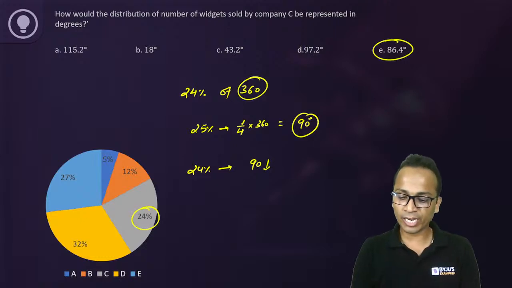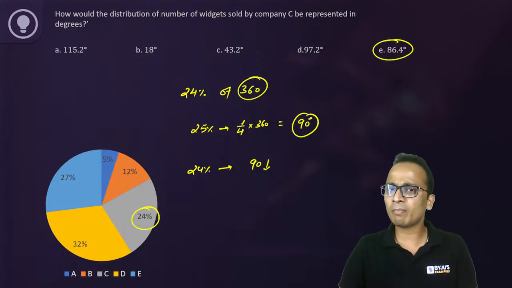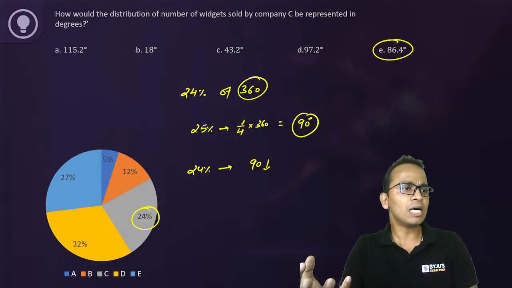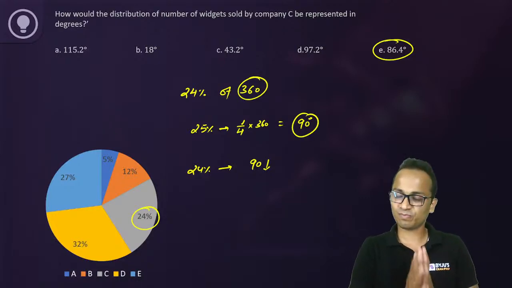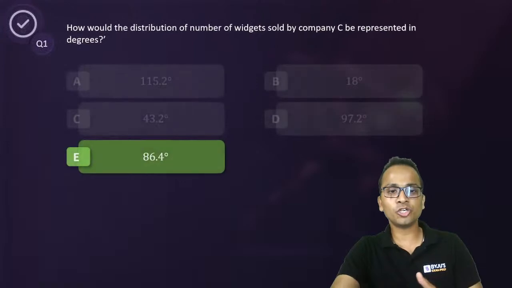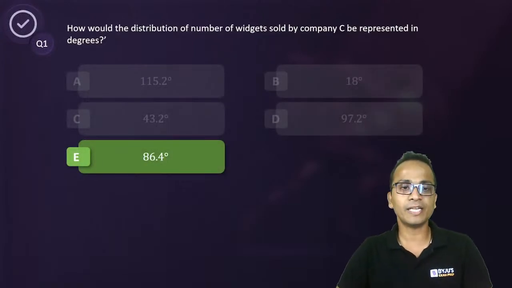So please try to manage all these types of calculations orally in a quicker manner. Try to apply approximation techniques while solving these questions. So the answer for this question should be option E, that is 86.4. Let's quickly move towards the next question.